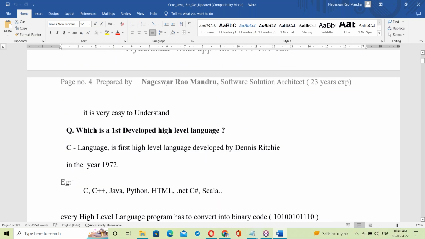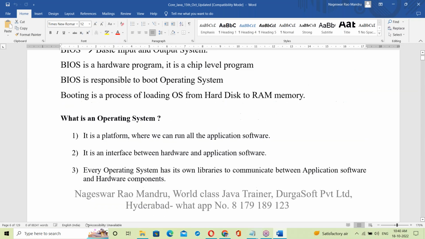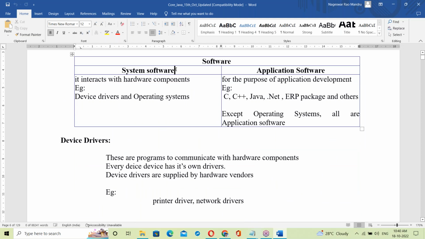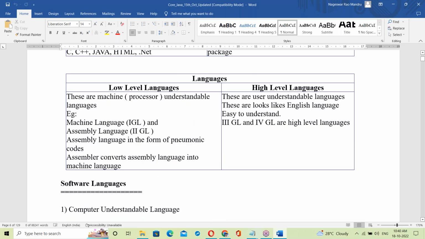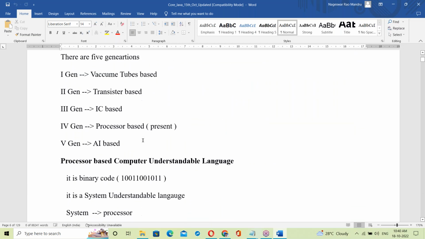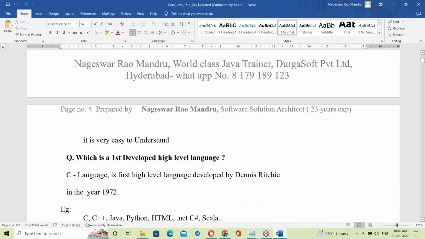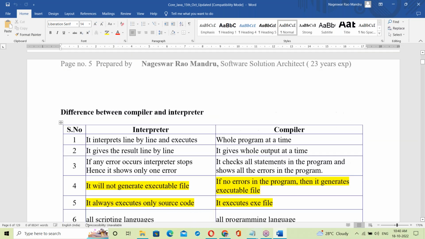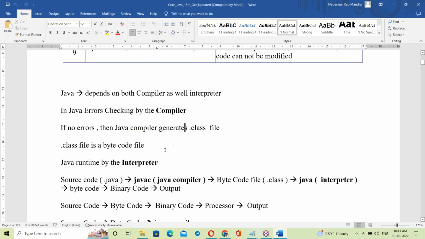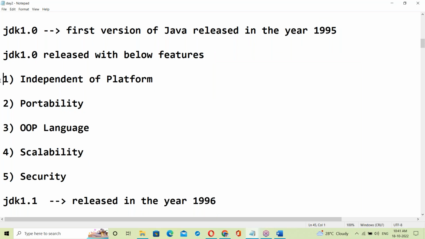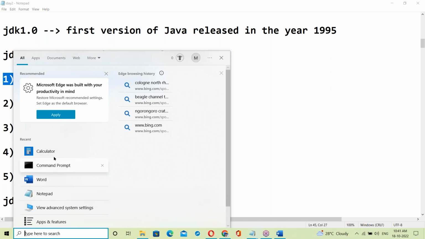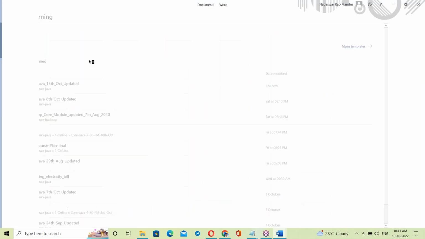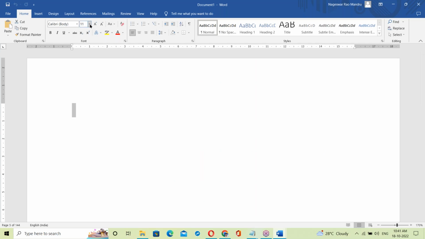All the basics like system software, application software, next about OS, next low level languages and high level languages, source code, binary code, and about Java, interpreter and compiler, and Java introduction. So this is completed. Now you can understand Java features very clearly.